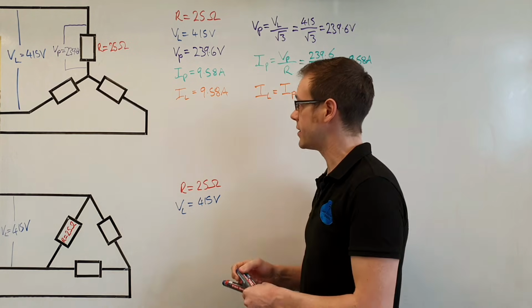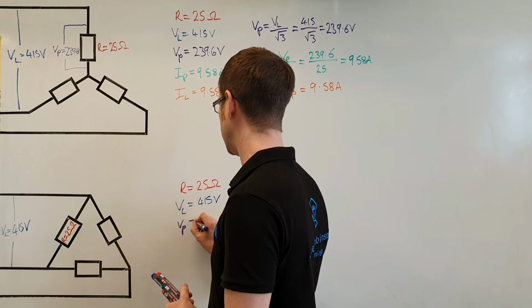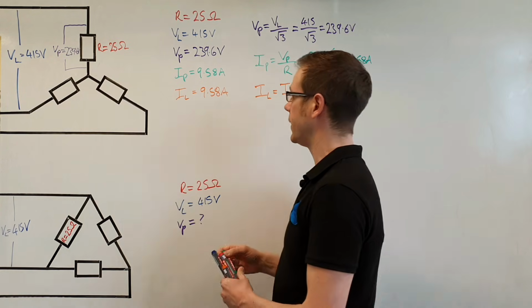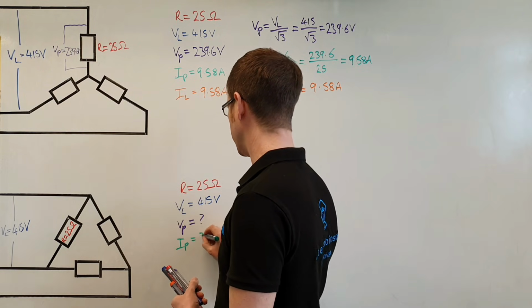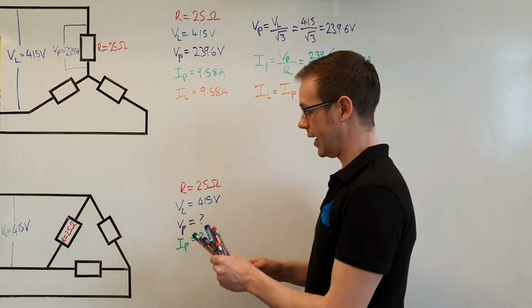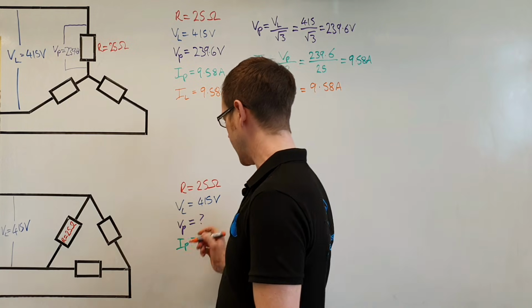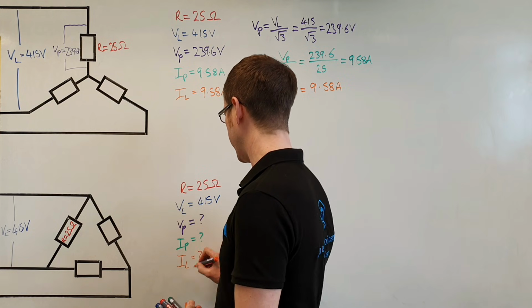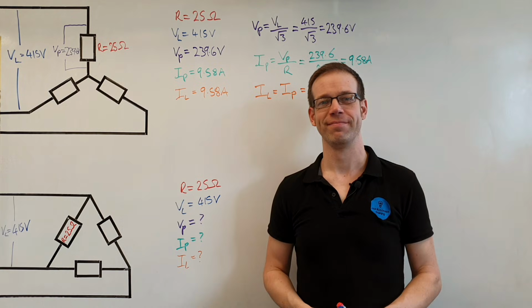And once again, we're asked to find the phase voltage, VP. So the phase voltage is equal to something, we don't yet know what. The phase current, IP, is equal to, we don't know what yet. And the line current is equal to, again, we don't know what that's going to be. So we want to find that and figure out what that's going to be. So let's do some calculations.